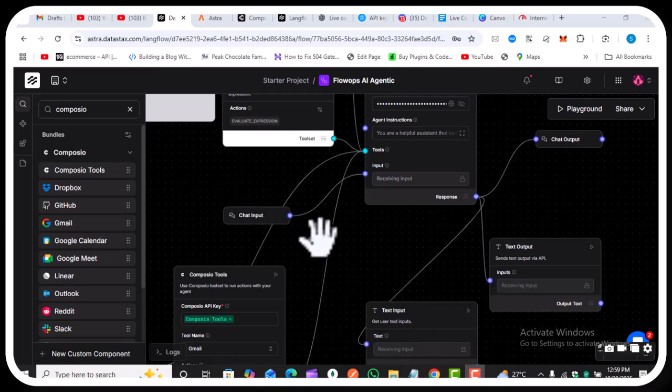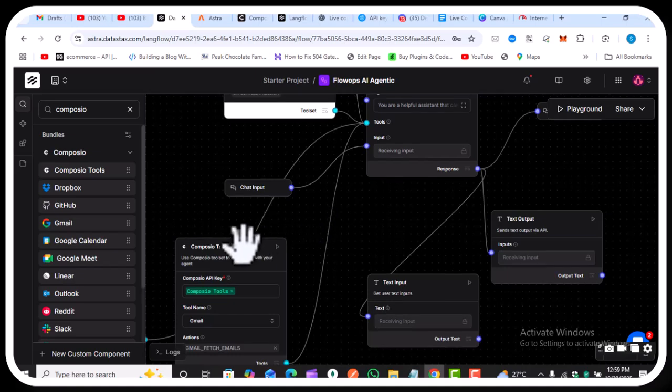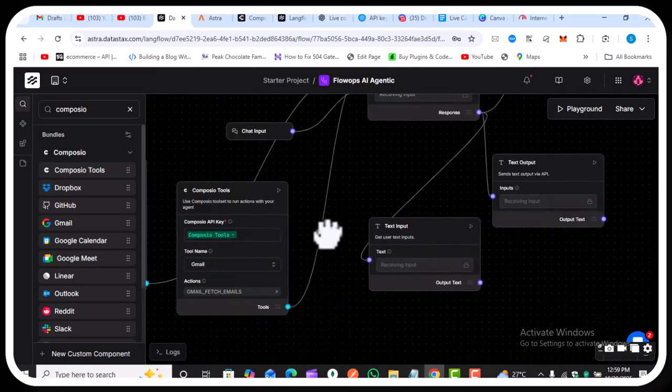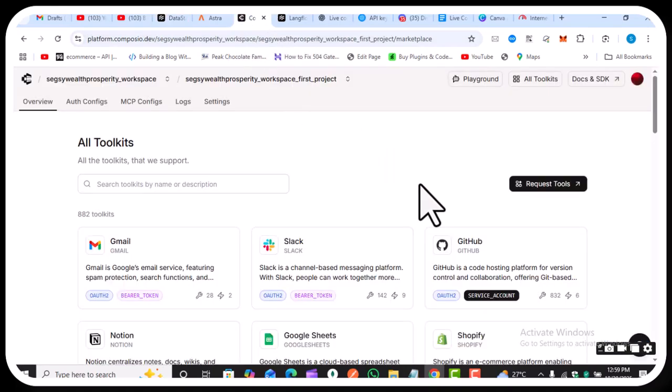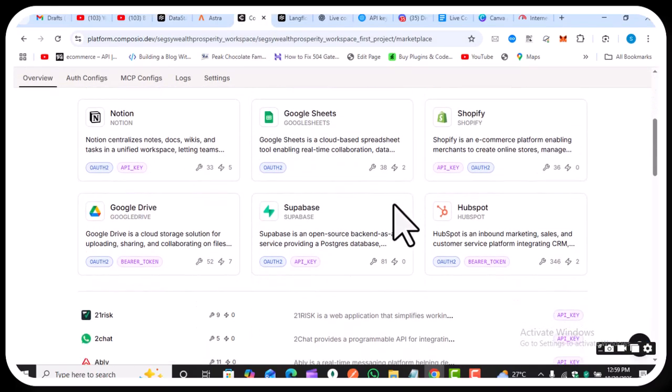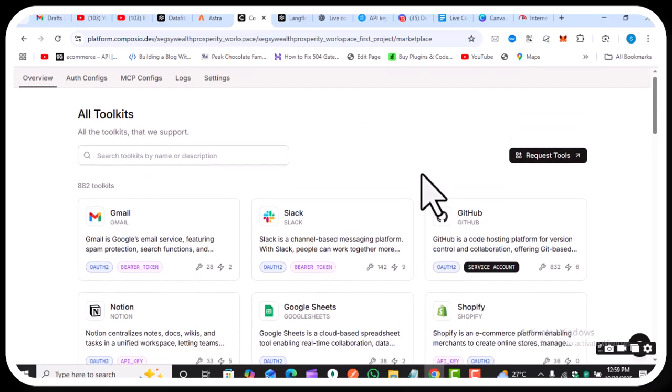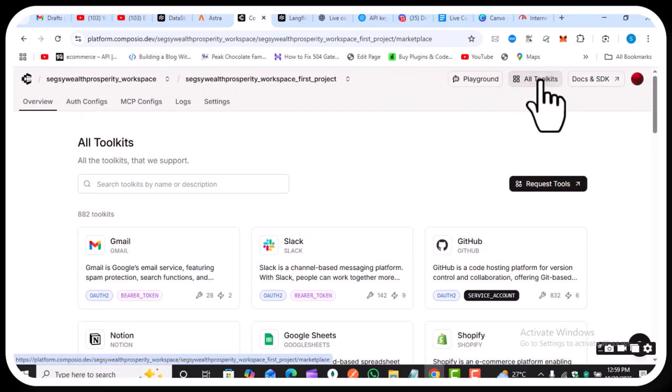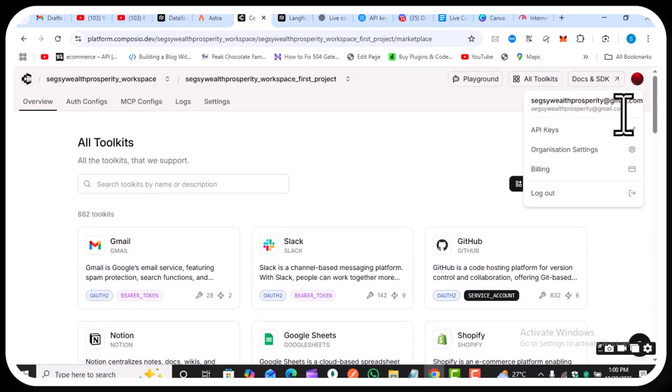Before we do that, we need to draw a node. With this, we have Composio tools, which is this. We have API keys in here. We select the tool named Gmail. Before that, I have to access my Composio, which I've already registered, and I've got my API keys. You can have access to all these tools with these keys. So once you do that, grab your API key, which I've taken from here.